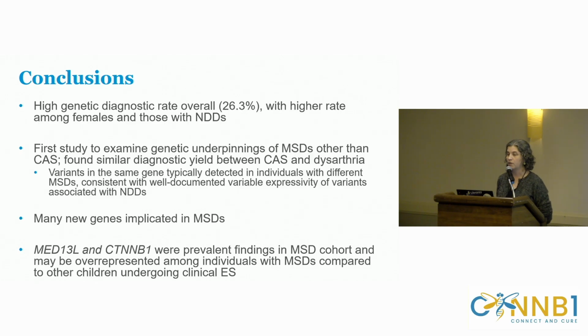So the conclusions from this study: there was a high genetic diagnostic rate overall, particularly for girls and for those who had comorbid neurodevelopmental disabilities. This was the first study that examined the genetic underpinnings of dysarthria, so we know a little bit more than we did before. We found a similar diagnostic yield between apraxia and dysarthria, so I think it makes sense to start looking at dysarthria as well. There were a lot of new genes implicated in motor speech disorders. And the biggest take-home for this presentation is that both MED13L and CTNNB1 were prevalent findings in the cohort, and they might be overrepresented among individuals with motor speech disorders compared to other children going through exome sequencing.